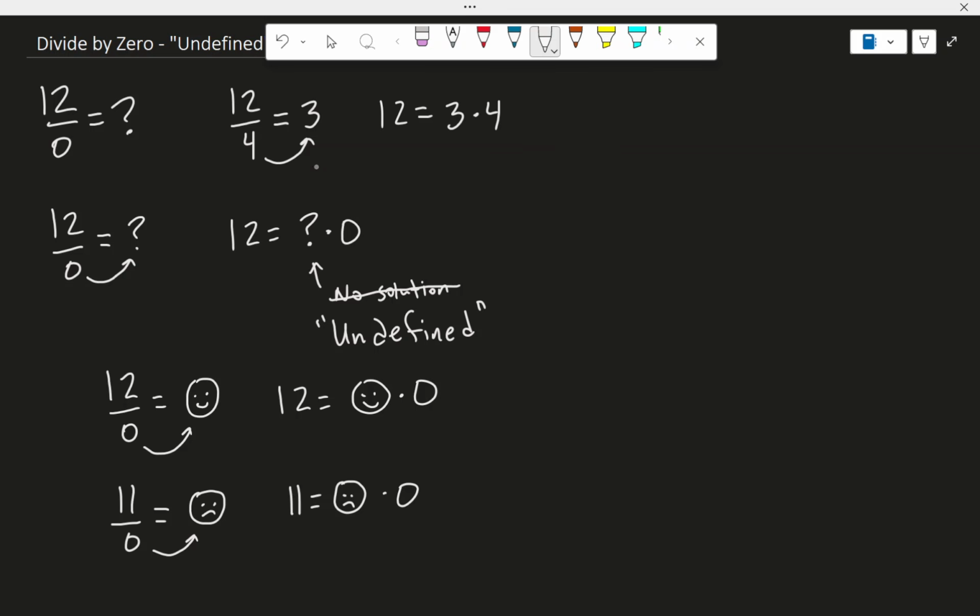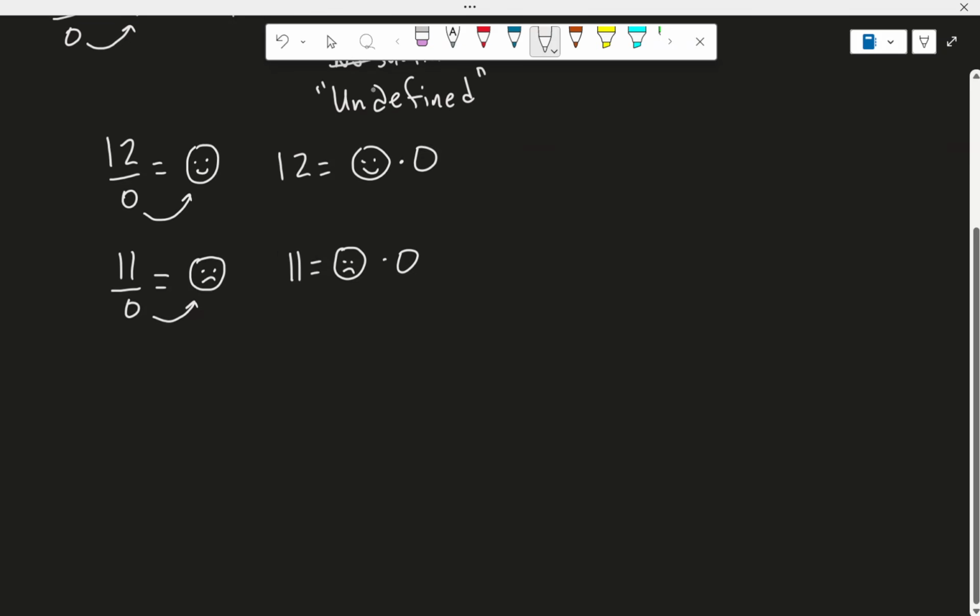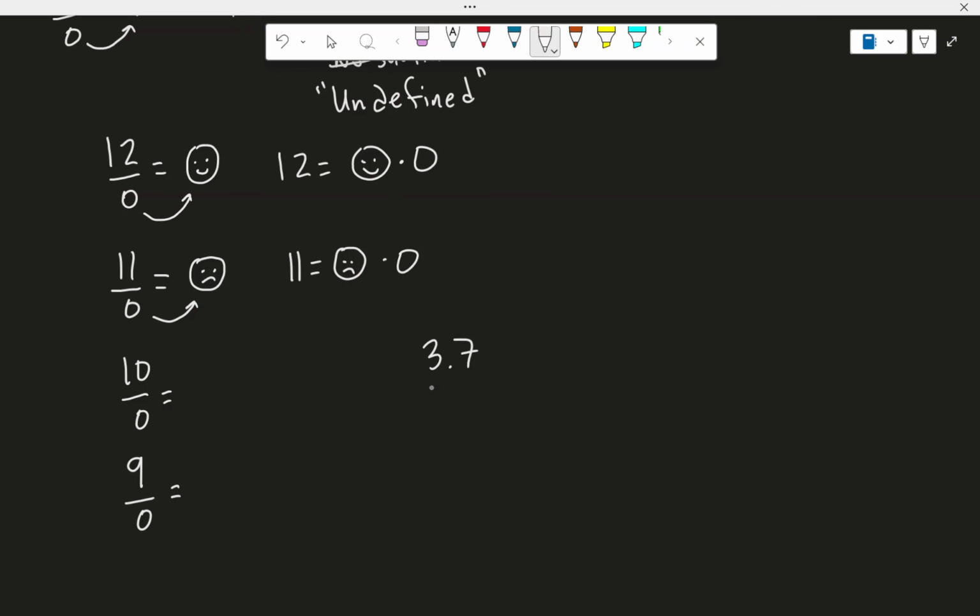Here's the issue. What about other numbers? What about 10 divided by 0? What about 9 divided by 0? What about 3.7 divided by 0? What about pi divided by 0? I'm hoping you see here that there's a big problem. Happy face is 12 divided by 0. Sad face is 11 divided by 0. Well, what should 10 divided by 0 be?